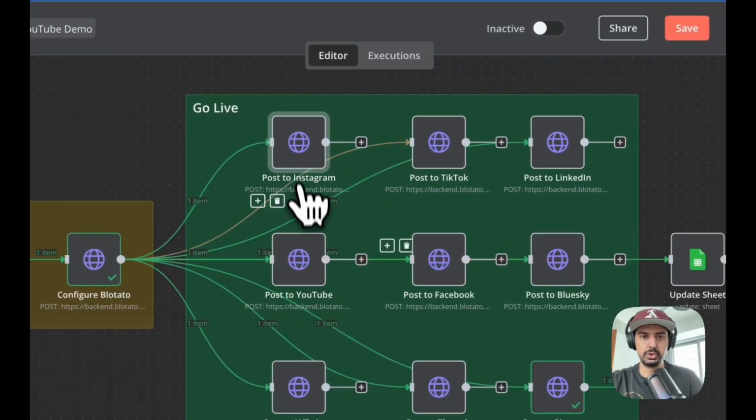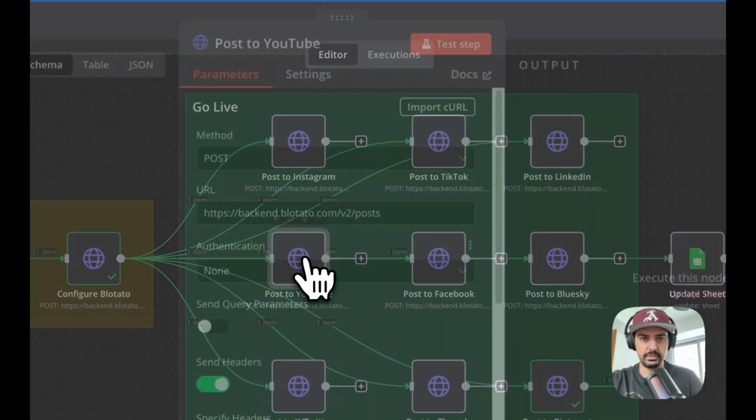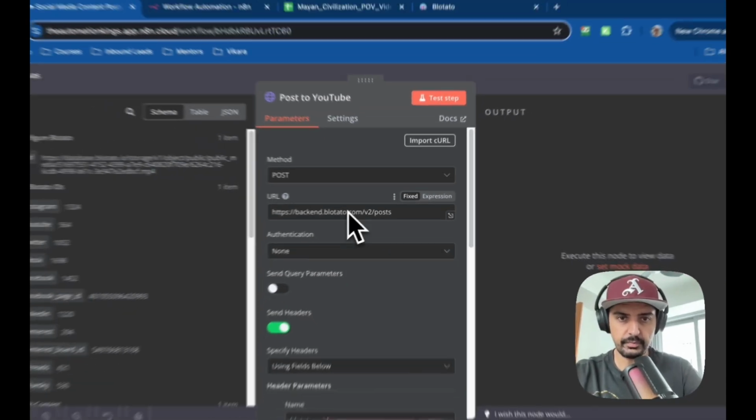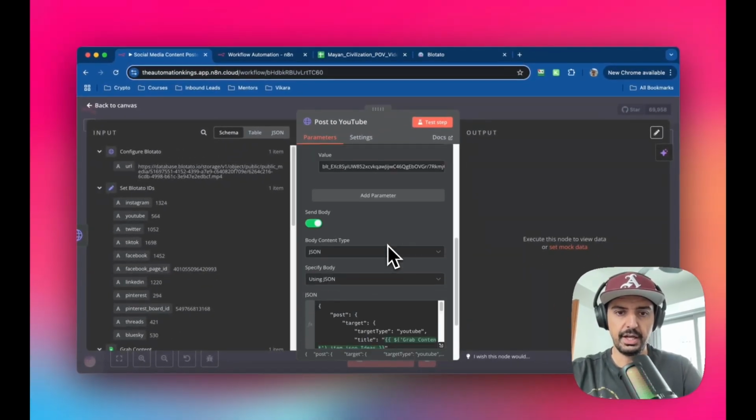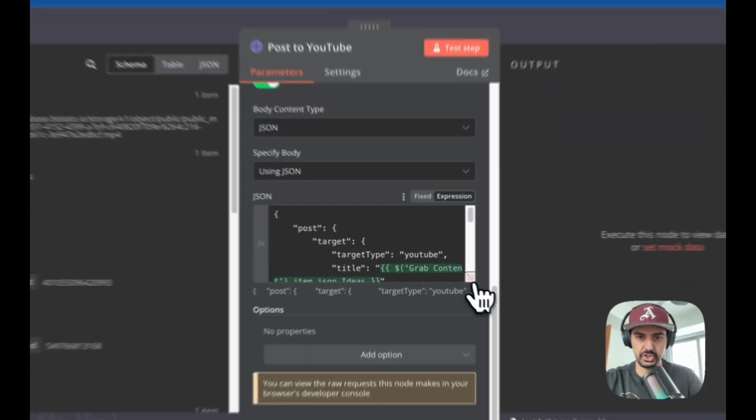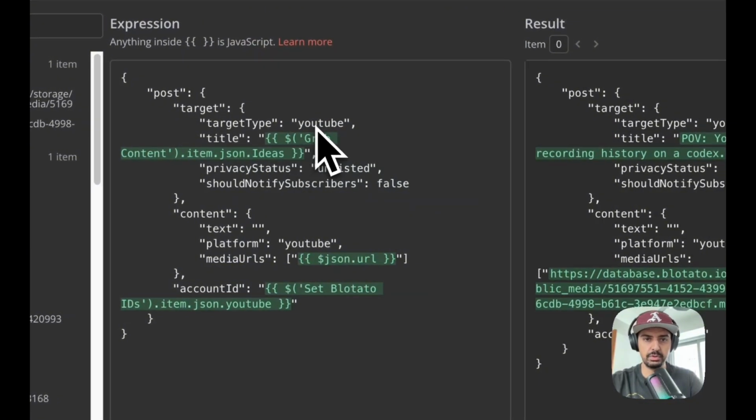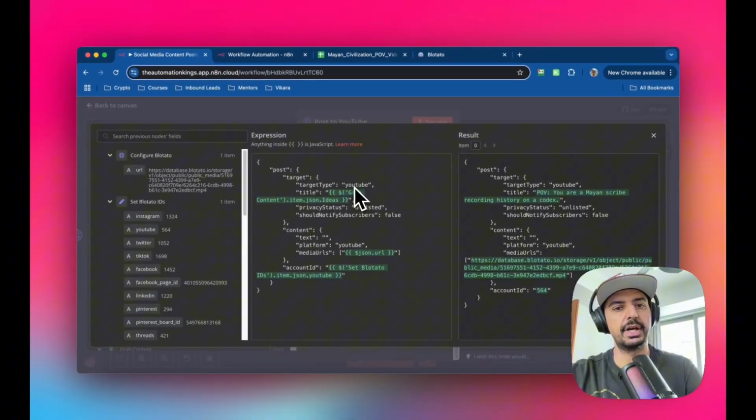Okay, and this time we're going to go to the original and see what we do this time. So we're going to use YouTube. Okay, so this time we're going to post it to YouTube. Everything's going to stay the same, except the body of the JSON is going to change, because remember we need to edit the JSON so that it's posted to YouTube, and there are certain parameters that are a little bit different, right? So for example, inside of YouTube you can actually change the privacy status, right? So I always recommend that you do it to unlisted, have a human in the loop step, somebody check it, and then you can always publish it, right?